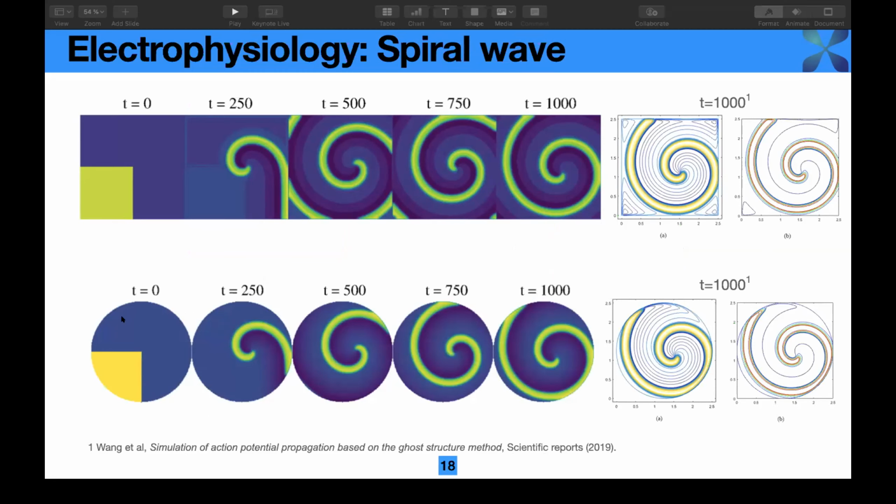This is the initial condition, and this is the spiral wave pattern after the simulation of different time steps. As you can see here, for different geometries, the present method can reproduce stable spiral waves. And we also compare our results at a time equal to 1000, these two figures, with the data in the literature. As you can see here, a very good agreement is noted.